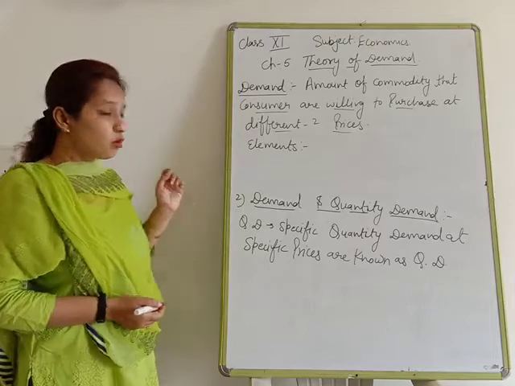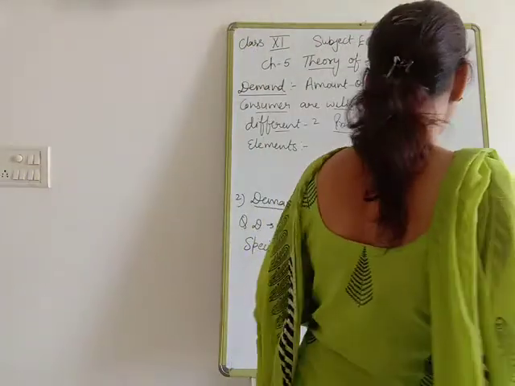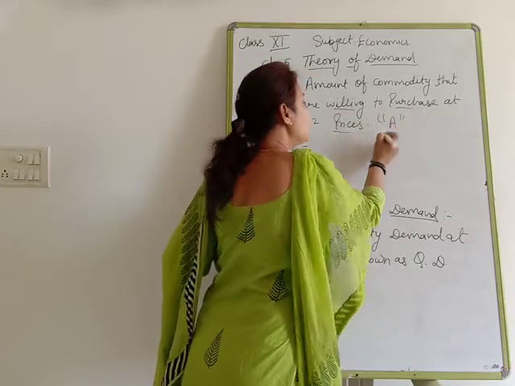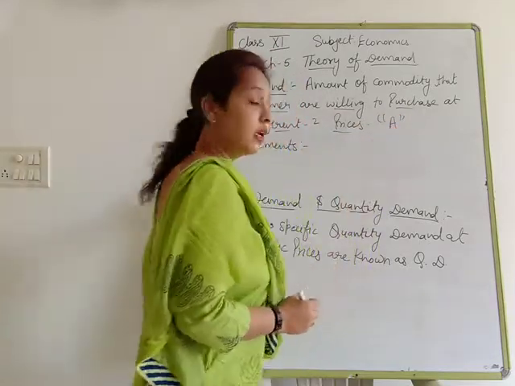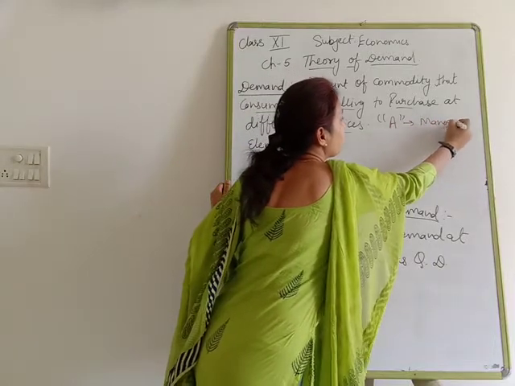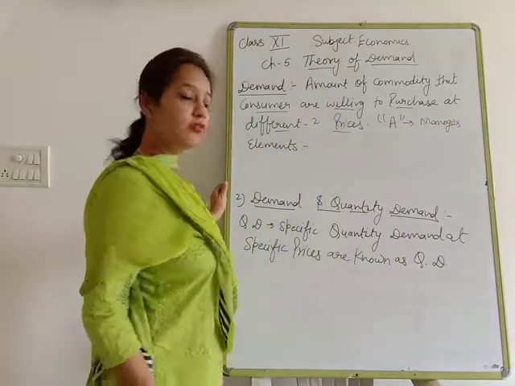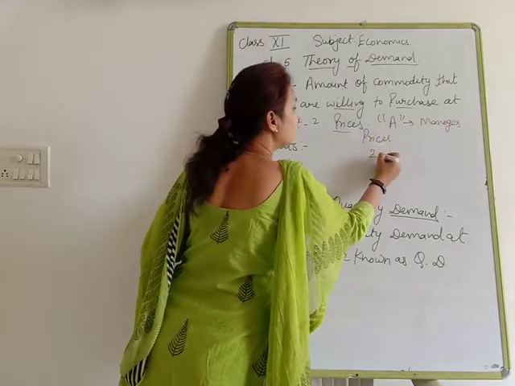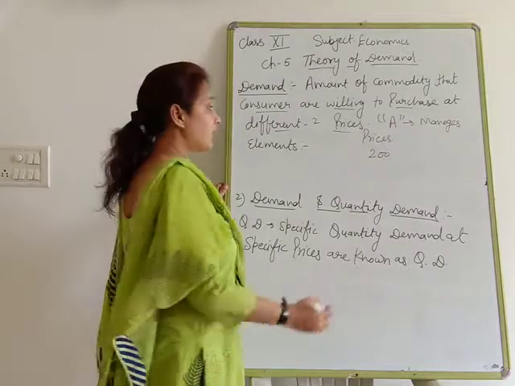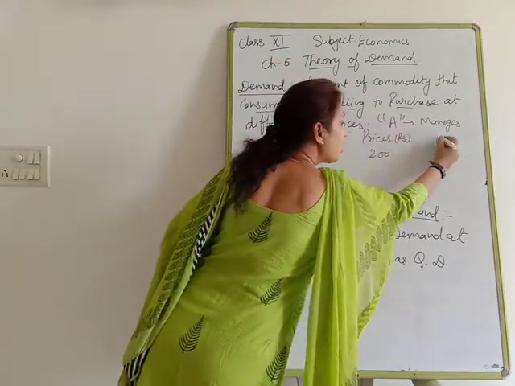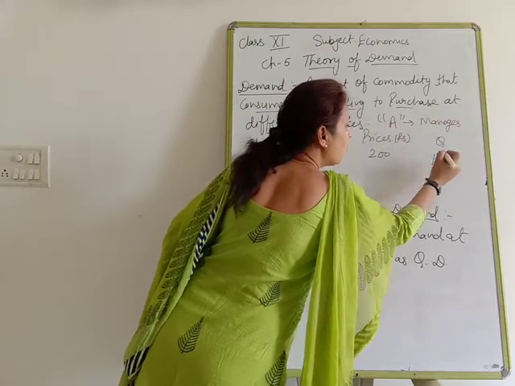It means, suppose A is a consumer, and he is going to purchase mango. When the price of the mango is 200 rupees per kg, in that condition he is going to purchase how much quantity? 1 kg.